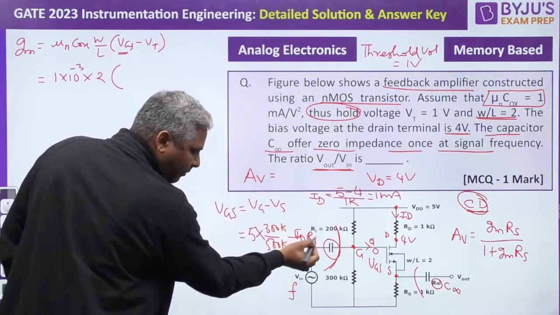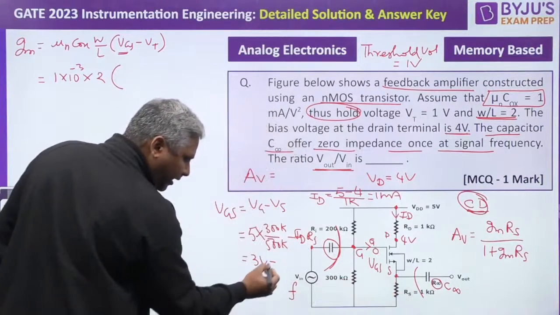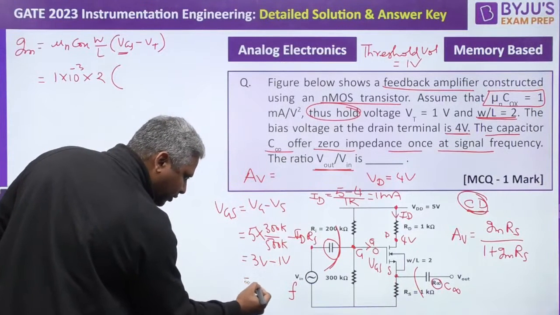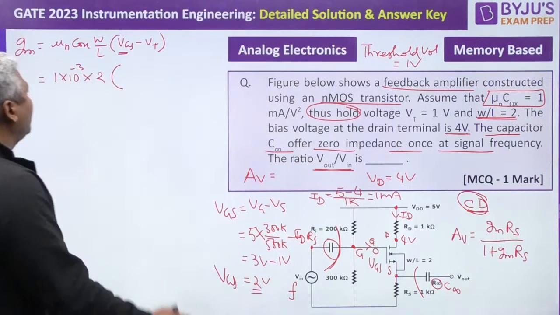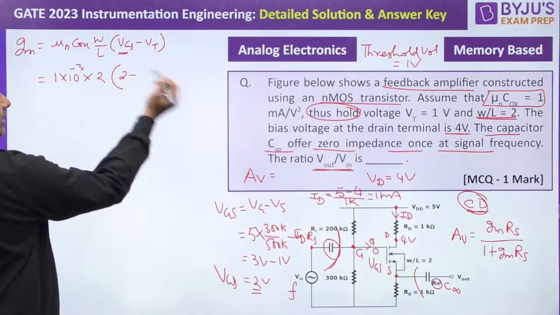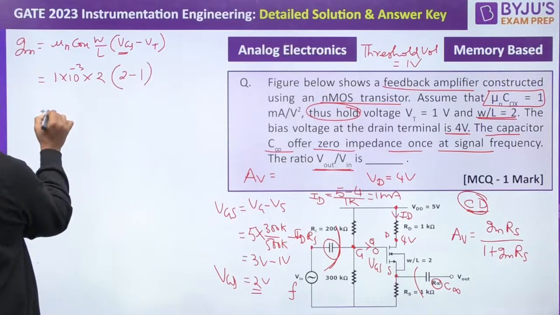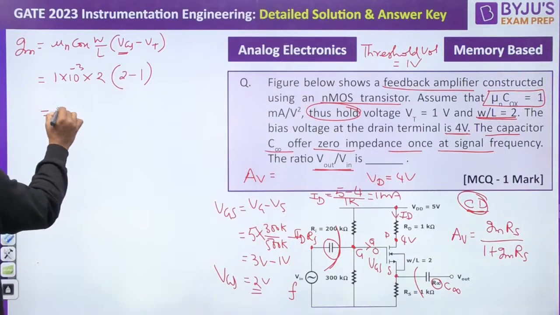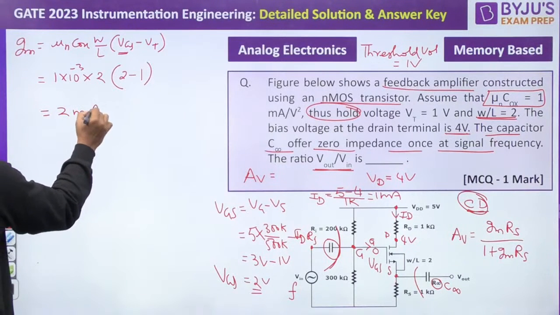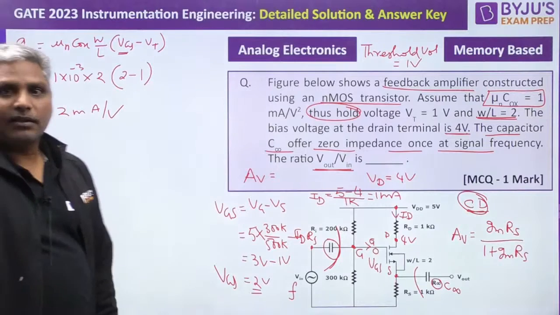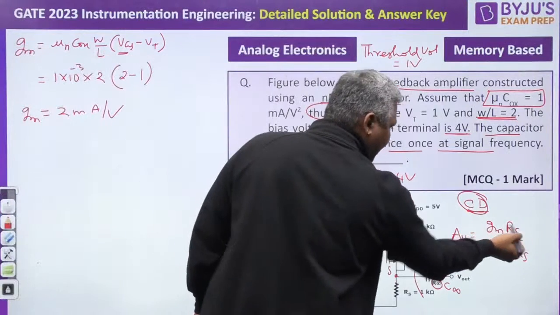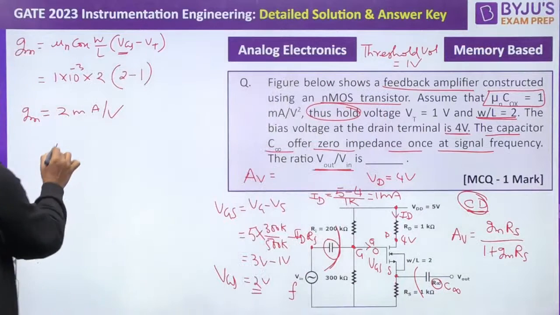So it is 1 milliampere into Rs is 1K. So it is 1 volt. So VS is 1 volt and VGS we found is 3 minus 1, so it is 2 volts. So it is 2 volts minus Vt, which is given already as 1. So this gives you 2 milliampere per volt is the GM. Done. What you just need is GM because Rs is known. So find the value of AV.